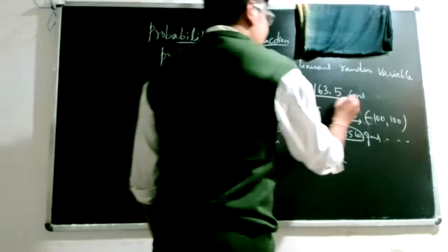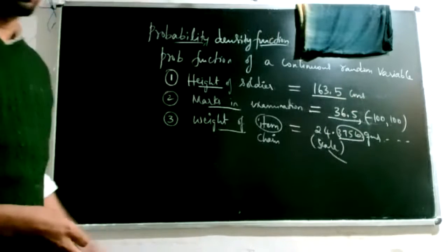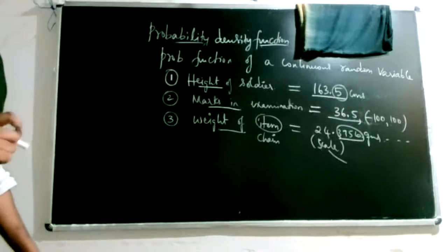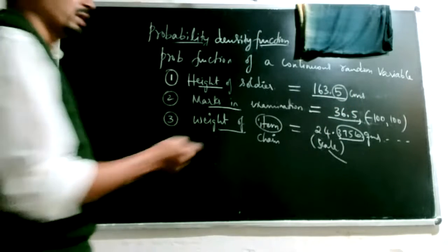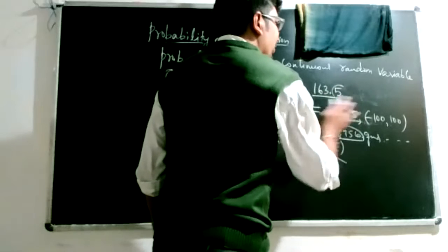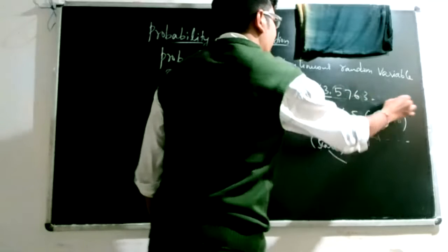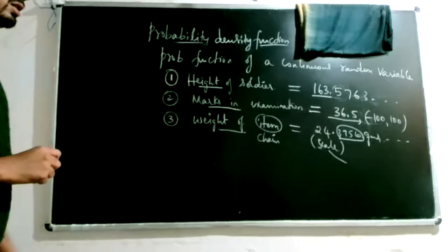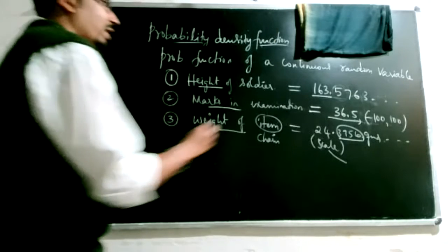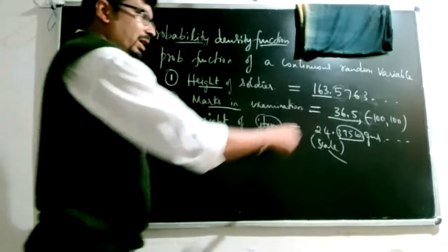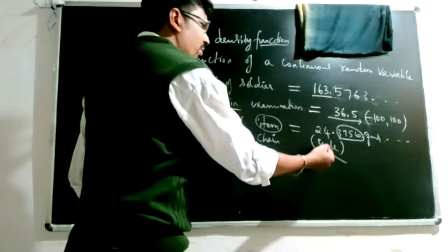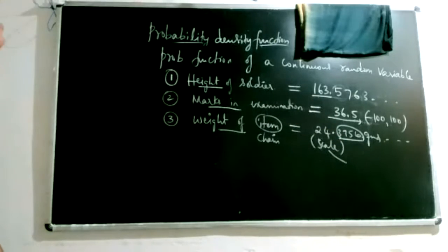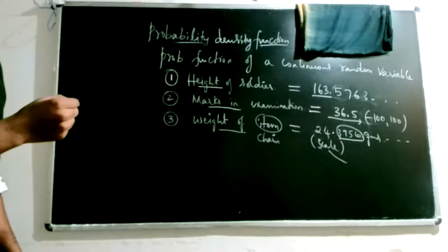Similarly, the measuring tape or tool or device, whatever you're using, just gives you the value up to only 1 decimal digit. Therefore, you are recording it as 163.5. But who knows, in reality it could be any such number. So the concept of a continuous random variable is that you can observe and record using any particular tool, like a measuring tape or scale, or you can have your marks recorded. But that shows the case for one such particular instance.